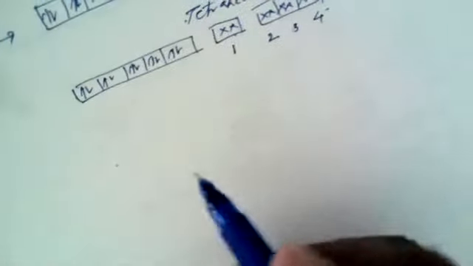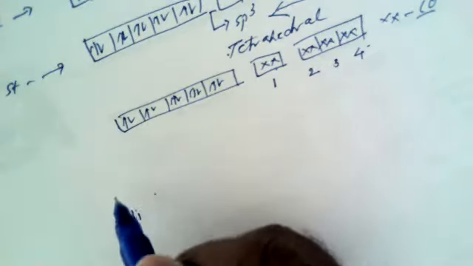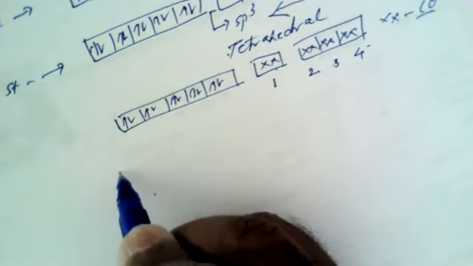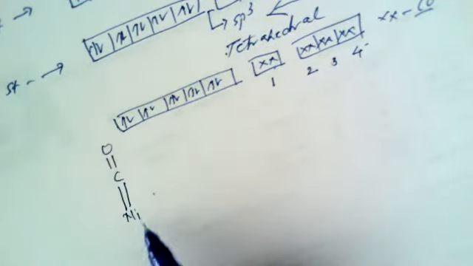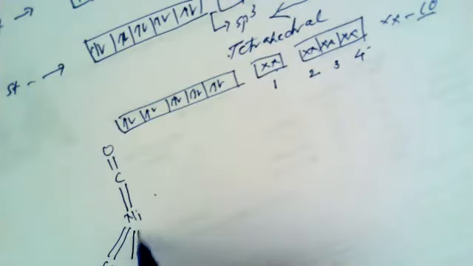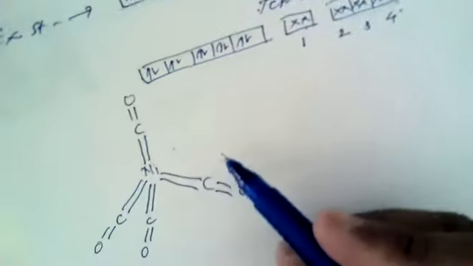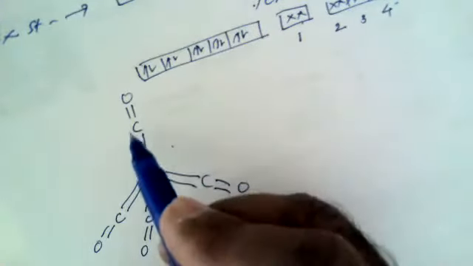Now, to show the structure for this nickel, as usual, nickel is present at the center, and the bonding can be shown like this. As we have shown that there is a tetrahedral geometry, the carbonyl groups arrange themselves in such a fashion that the geometry appears to be tetrahedral.